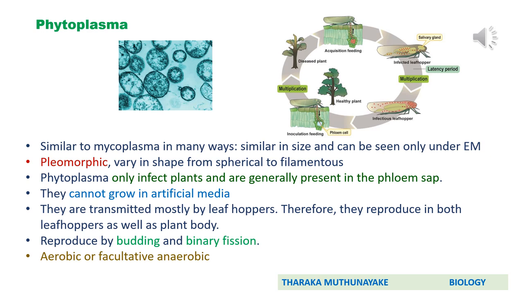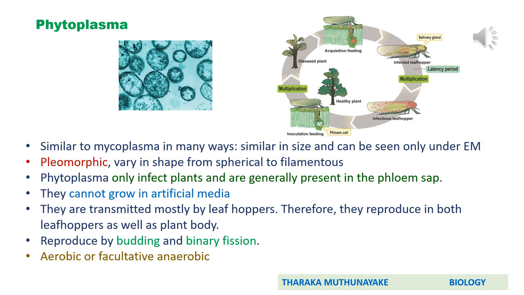But here you can observe phytoplasma only infect plants and are generally present in the phloem sap. They cannot grow in artificial culture media. They are transmitted mostly by leafhoppers. Therefore, they reproduce in both leafhoppers as well as in the plant body. If you look at the diagram which represents the life cycle here, there is no need to memorize the life cycle of phytoplasma, but just look at this diagram. Here you can observe that phytoplasma live inside phloem sap.